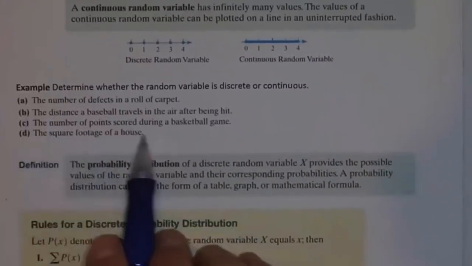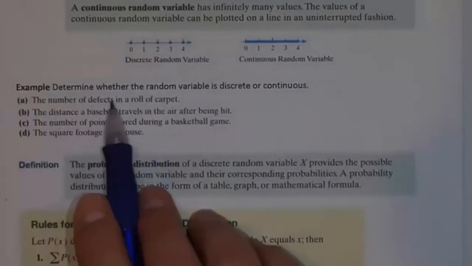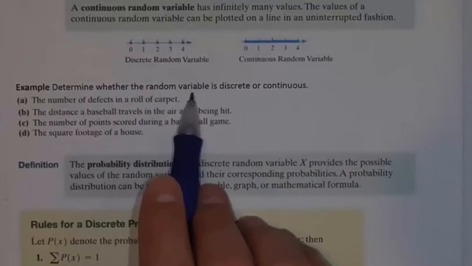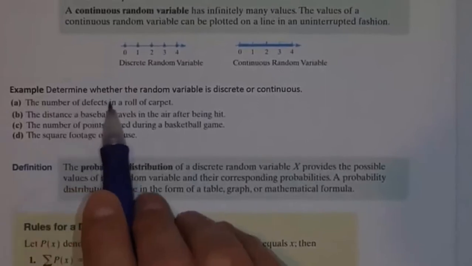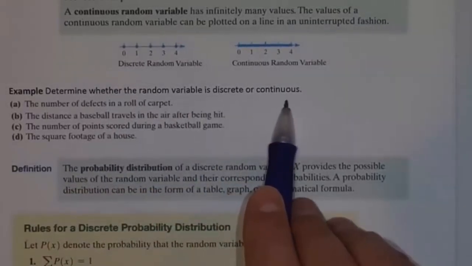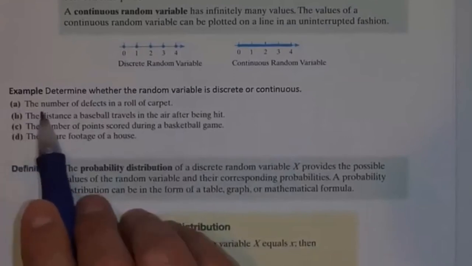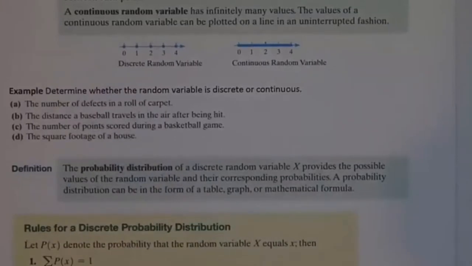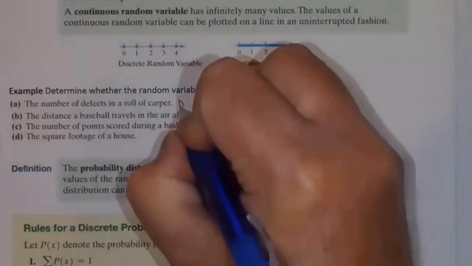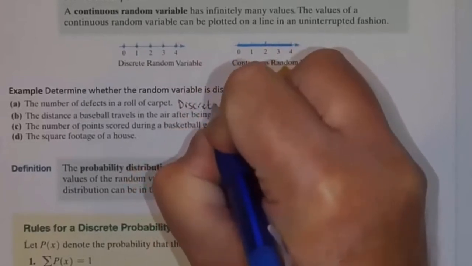We've done this kind of problem back in chapter 1. Again, the distinction here is that we're talking about a random variable instead of just a variable, but we tell it the same way. Determine whether the random variable is discrete or continuous. A, the number of defects in a roll of carpet. If I randomly select a roll of carpet, that makes it a random variable, and I'm going to determine the number of defects. How would I determine that? I would count the number of defects. So that makes this a discrete random variable.